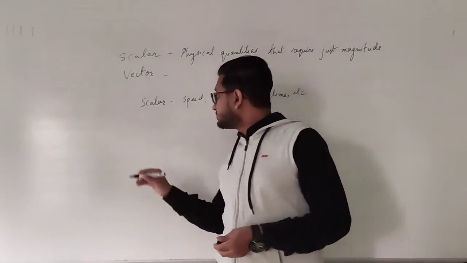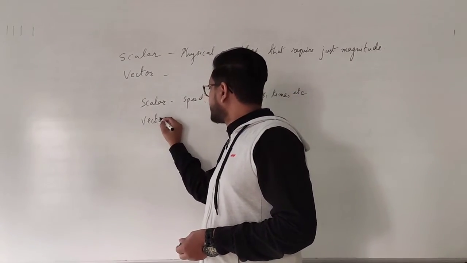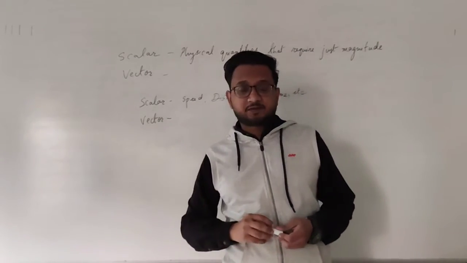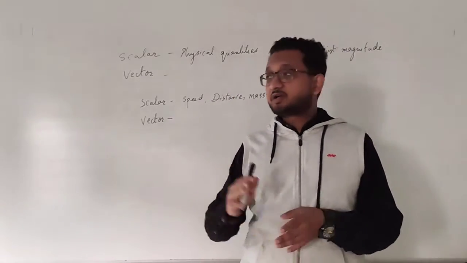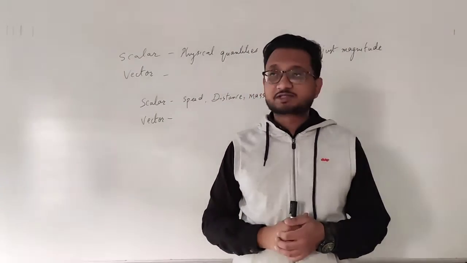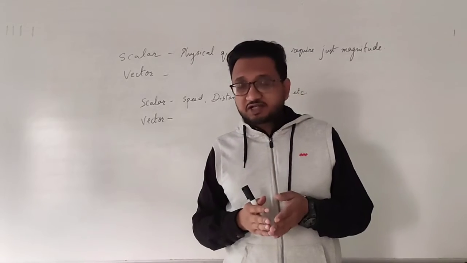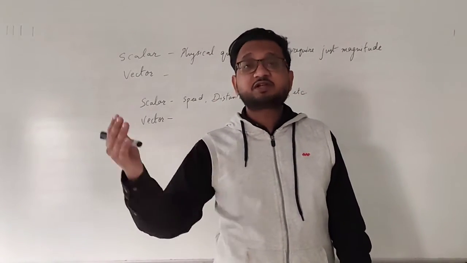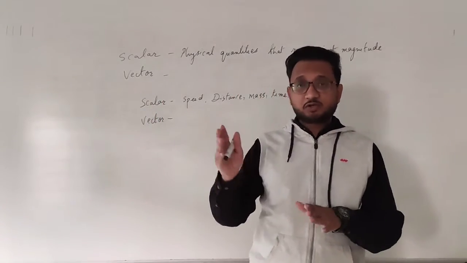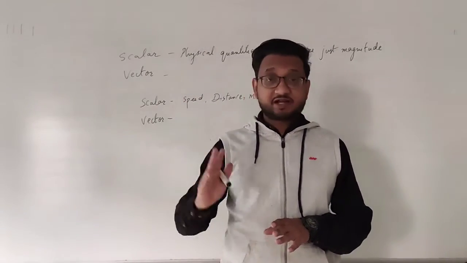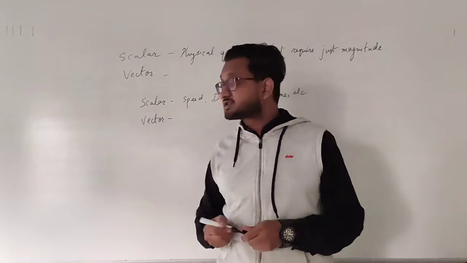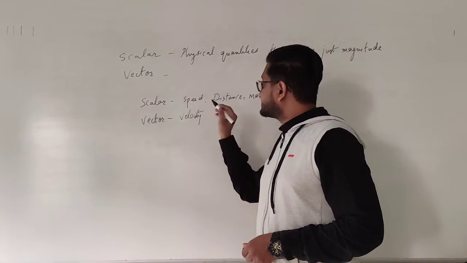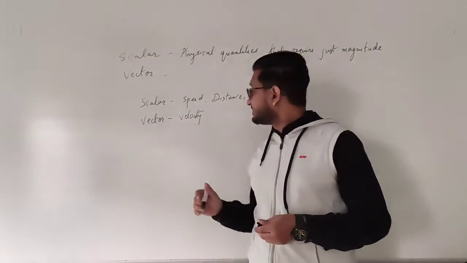Okay. Now we move on to vector quantity. Okay. So the counterpart of speed. When we are talking about a particular direction, then it turns into velocity. Okay, so velocity is a physical quantity which is, let's say, speed with direction. So whatever speed we are doing, but in a specific direction, then it is known as velocity. And because it requires a specific direction, velocity is a vector quantity.